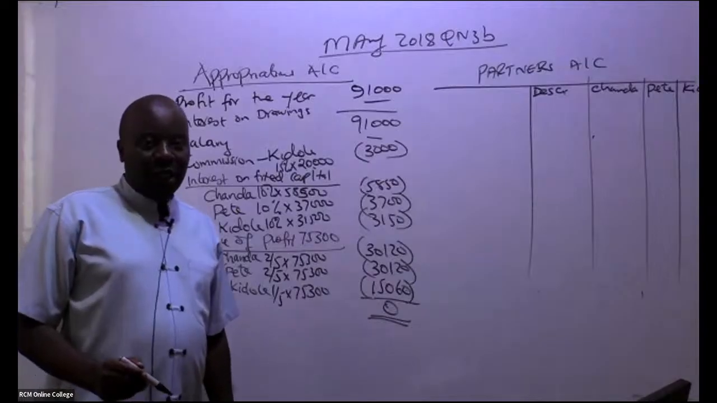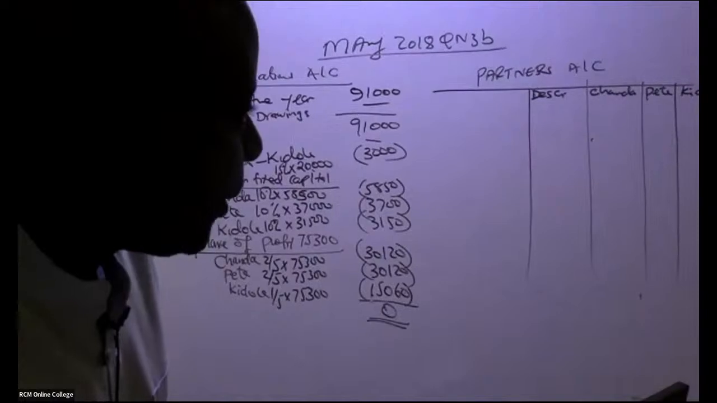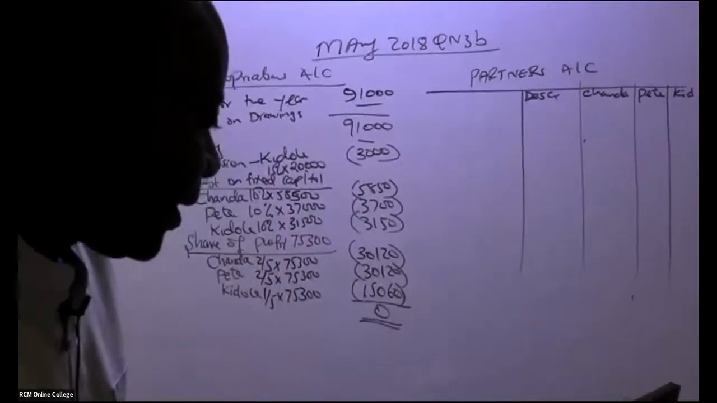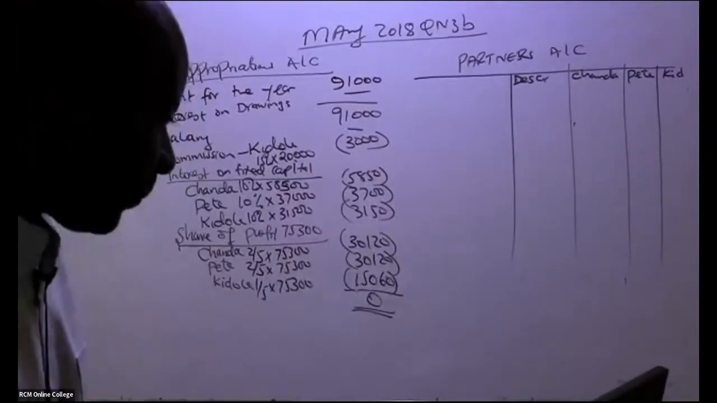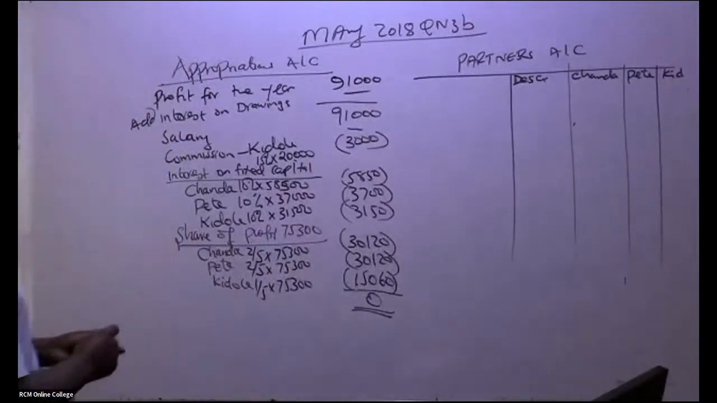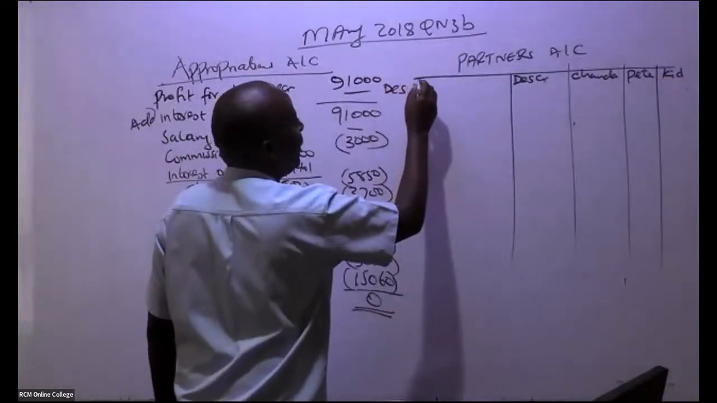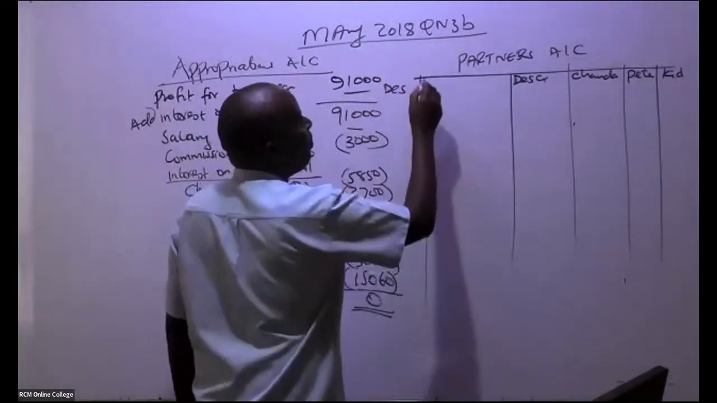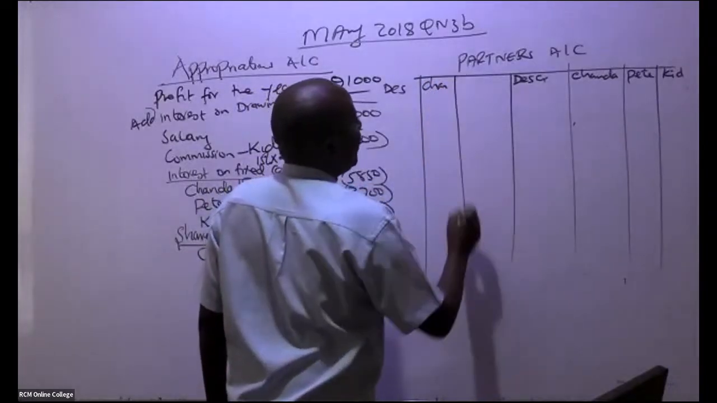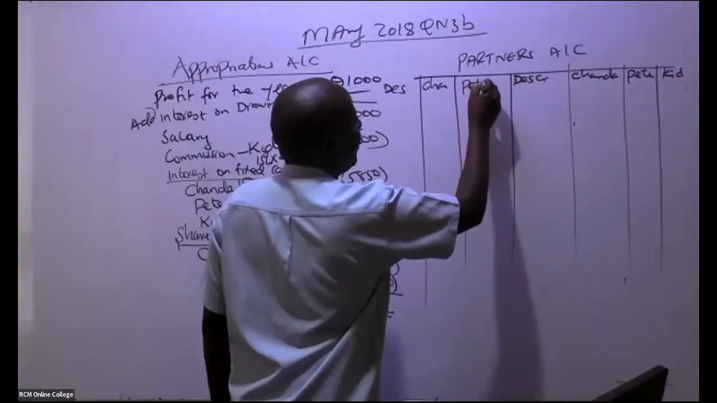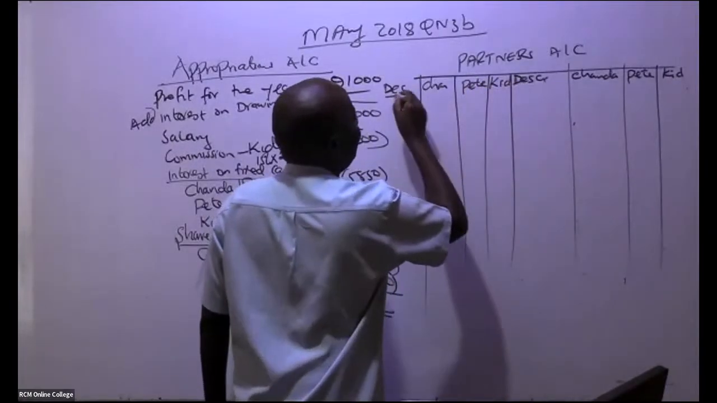I'll change the camera a little bit just to capture the other side. Yeah, that's very good. And then of course we have here this other side as well. Just for lack of space, I'll write a description. Then we have our partners here. We have Chanda, Pete, and Kidole, like that.